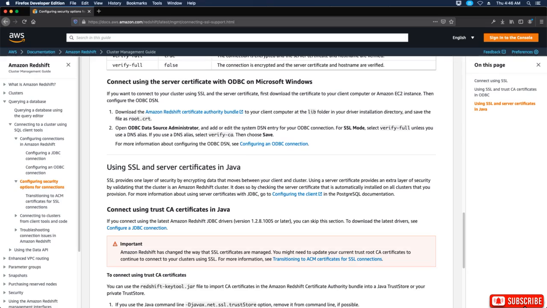Connect using the server certificate with ODBC on Microsoft Windows. If you want to connect to your cluster using SSL and the server certificate, first download the certificate to your client computer or Amazon EC2 instance, then configure the ODBC DSN. Download the Amazon Redshift Certificate Authority bundle to the lib folder in your driver installation directory and save the file as root.crt.